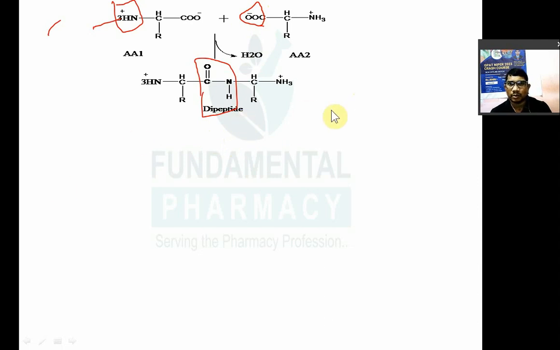A monopeptide, okay, a dipeptide. This is called a dipeptide. Dipeptide means having two amino acids and one peptide bond. In many books there is confusion about whether a dipeptide means two peptide bonds or one peptide bond.